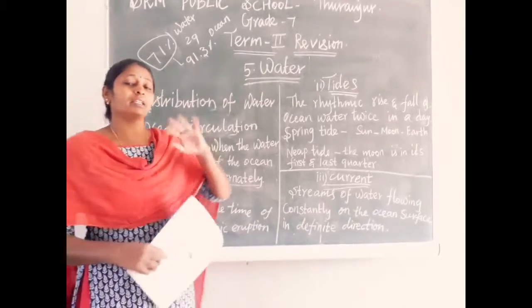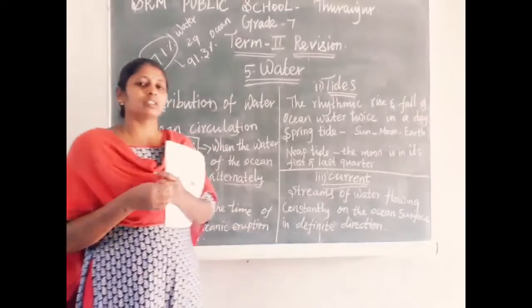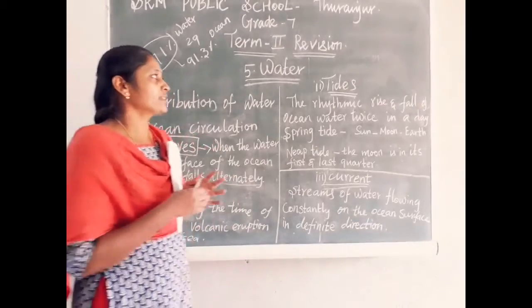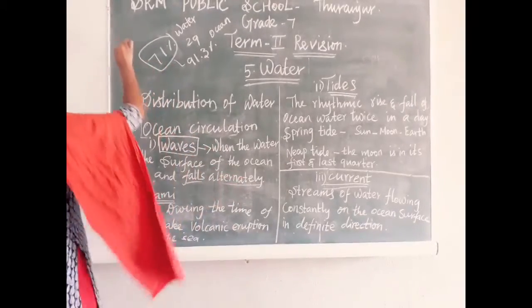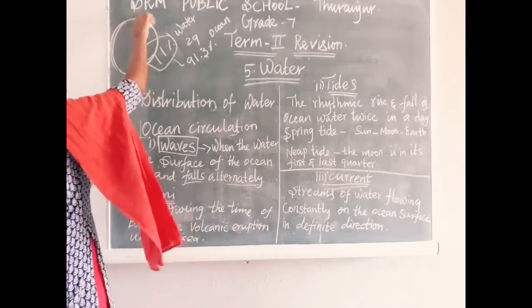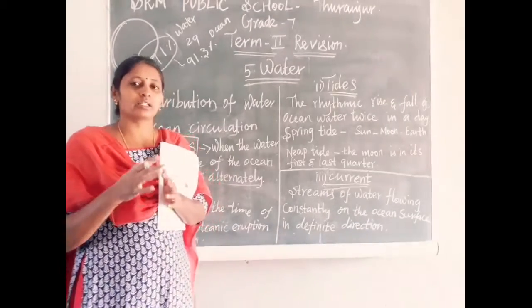Already in the third lesson, when I taught it, I said that the earth's surface is not even. Suppose this is the earth, the earth surface is uneven.